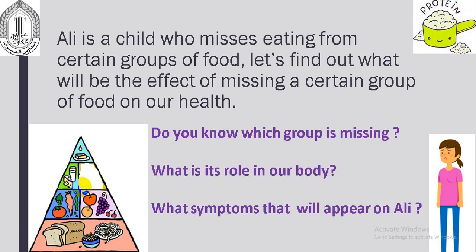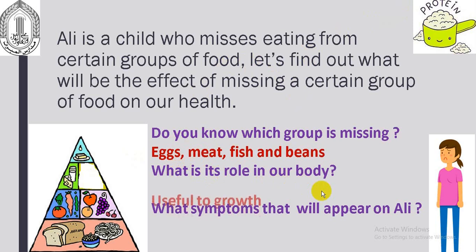I'm waiting. Answer me. Yeah, that's right. This group is the group of eggs, meat, fish, and beans, which are rich in protein. And do you remember what is its role in our body? Excellent. It's useful to growth.